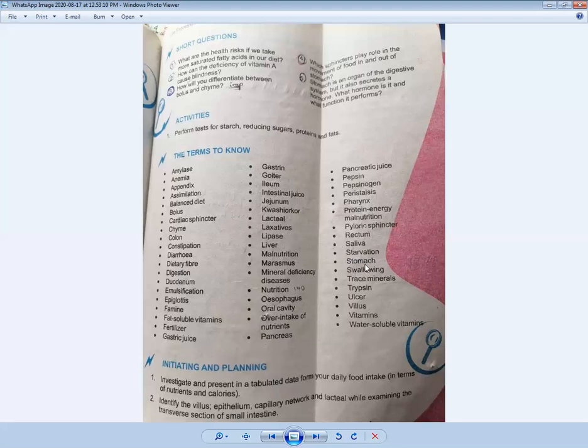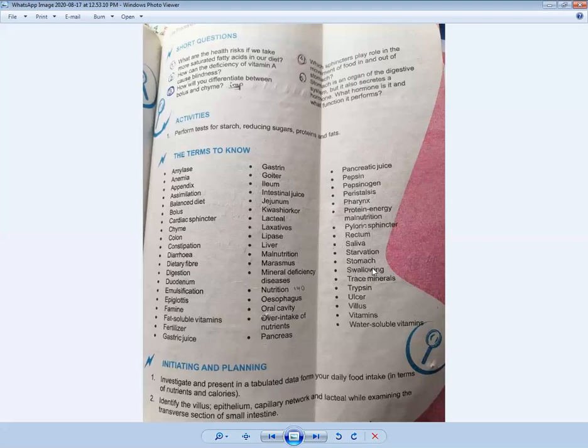I have told you there is a common concept in junior classes you have studied that the food is digested in our stomach, but now this concept should be clear to you that the stomach is a sac-like J-type bag which just stores the food. When we are eating, the role of the stomach is that it just stores the food, and the food is ultimately digested in the walls of the small intestine, which are called villi.